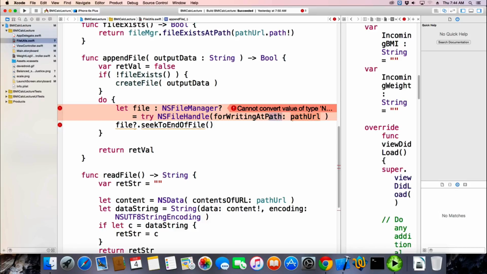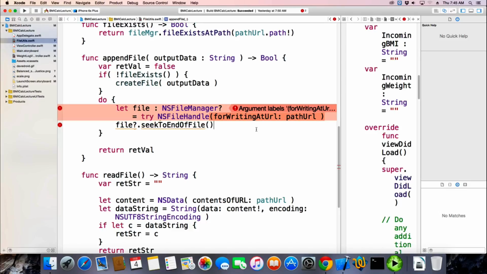Oh, so they have, and they're inconsistent. We showed this yesterday. They have a method for writing at path, and in this case, they actually do have one for writing at URL. So we want to write to the URL, and we pass it a URL. And then, why doesn't it like it now? Argument labels for writing do not match any available overloads.